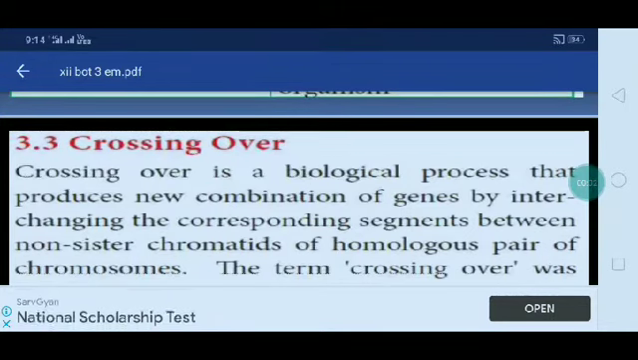Okay, good evening, students. Today you have to see crossing over. What do you mean by crossing over?